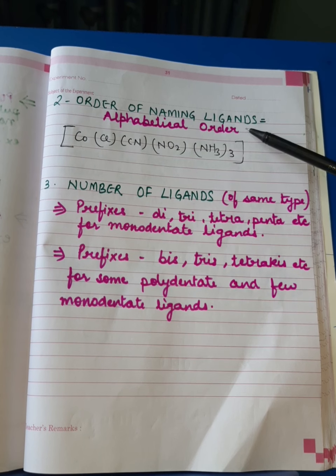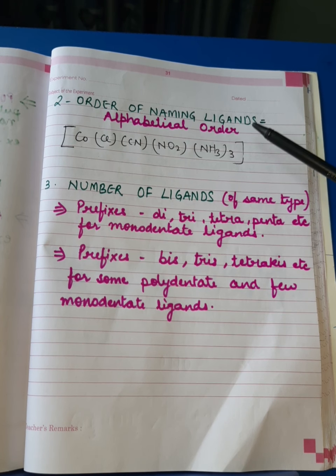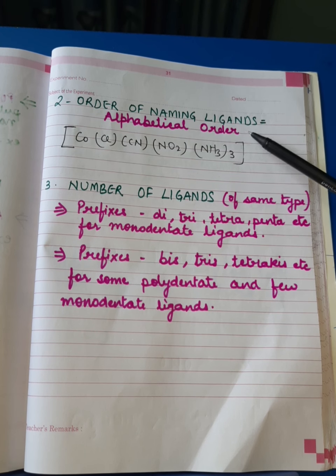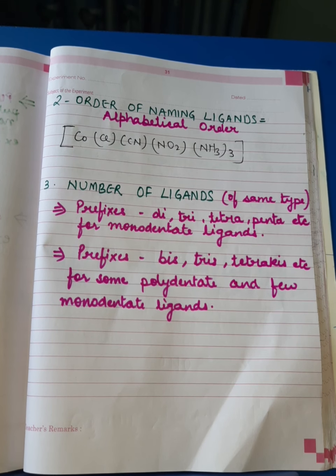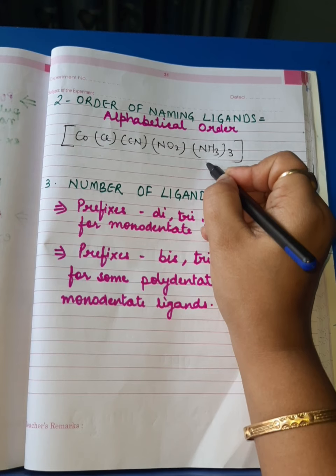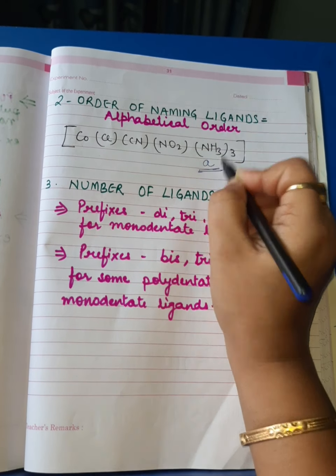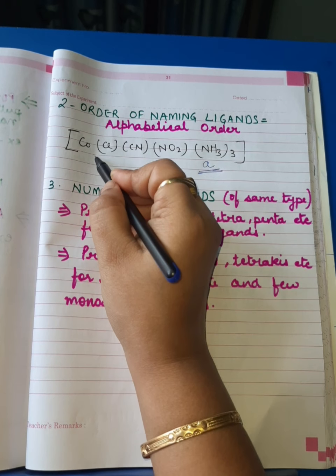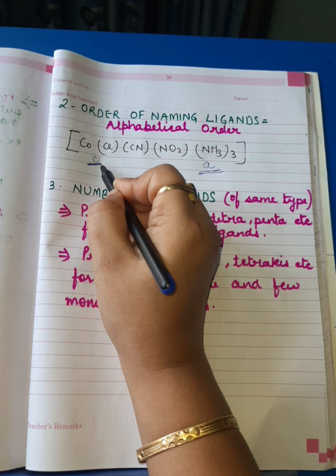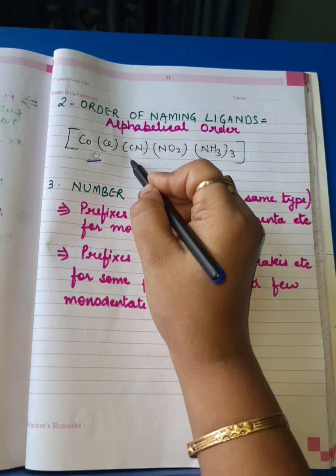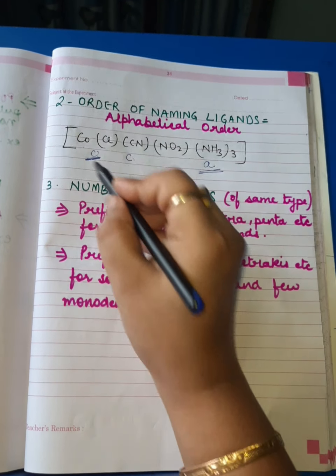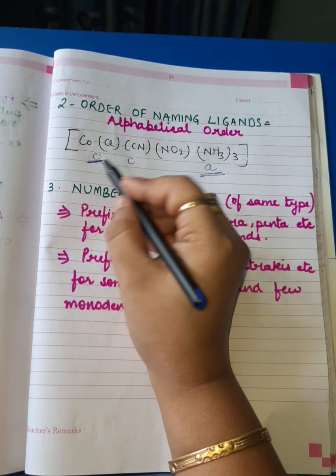The answer to this question is we write the names of the ligands in alphabetical order, following the alphabetical order of the dictionary. Ammine starts with A, so this will be written first. Then comes chlorido, which starts with C. Then comes cyano. Cyano also starts with C. Which will come first is decided by the next letter.